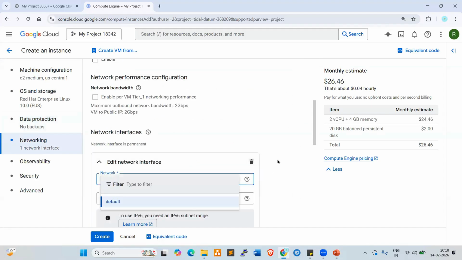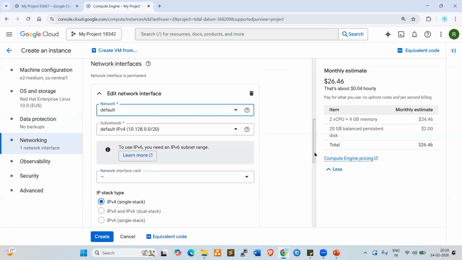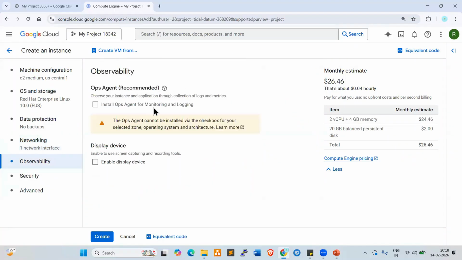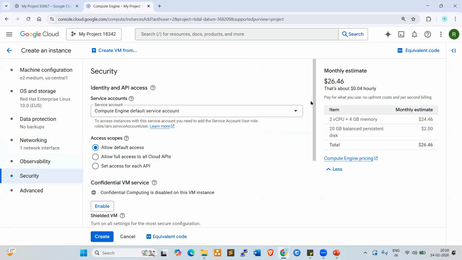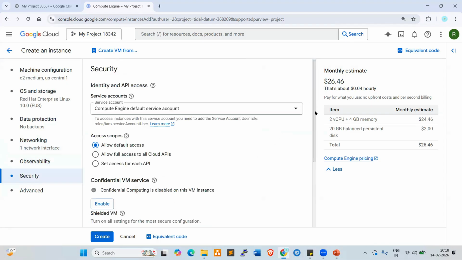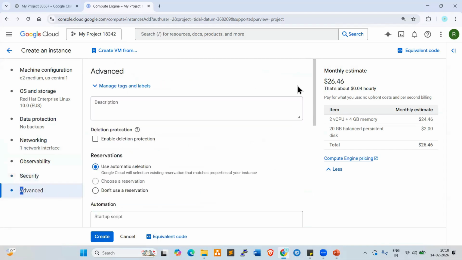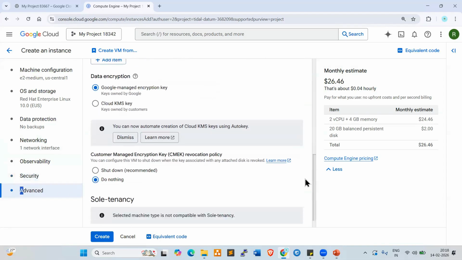So this is the default network. We are using the default VPC. Okay, so observability. If you want to monitor your server, you can select here and enable the Ops Agent or any other observability. Security. If you want to enable custom security, you can enable it here. Click on advanced settings, you can also enable it here.